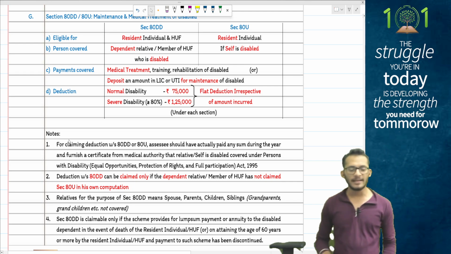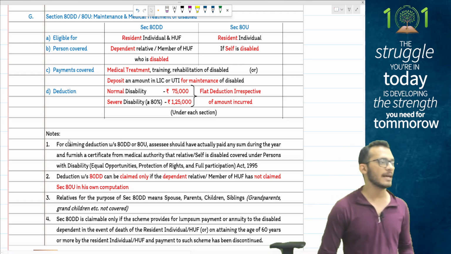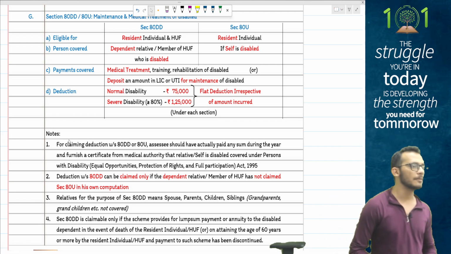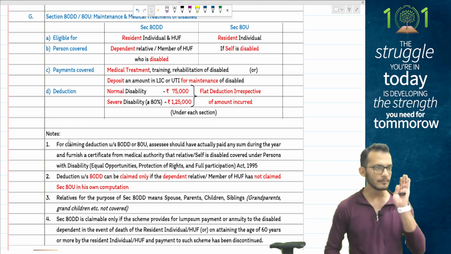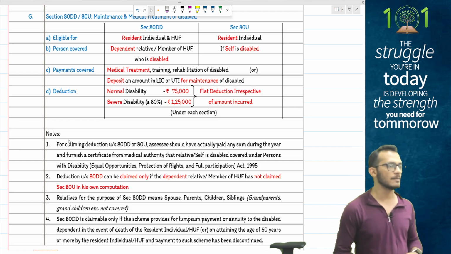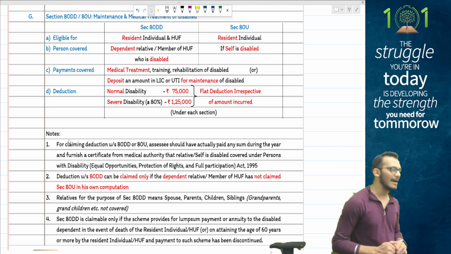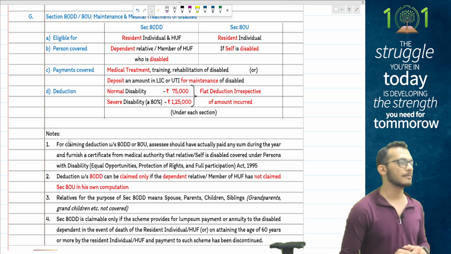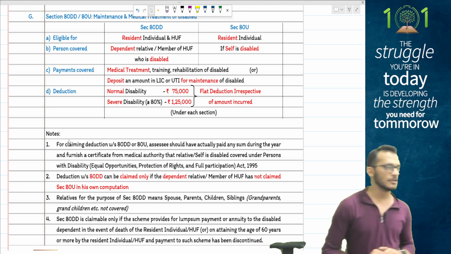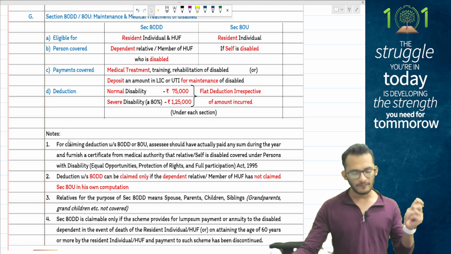Then we have 80DD and 80U, which talk about handicapped people. If you are going to maintain a handicapped person, there is a flat deduction of 75,000, and severe disability becomes 1,25,000. Please notice this is a flat deduction, meaning it does not matter how much you expend, you will get a flat deduction of 75,000 or 1,25,000.